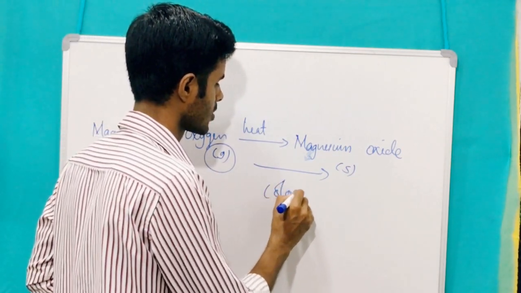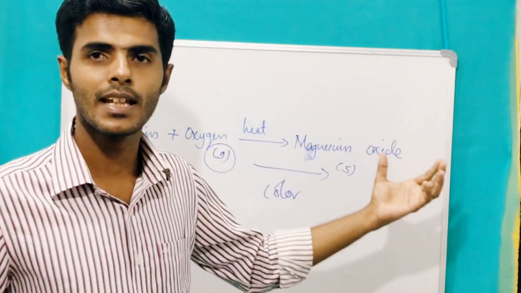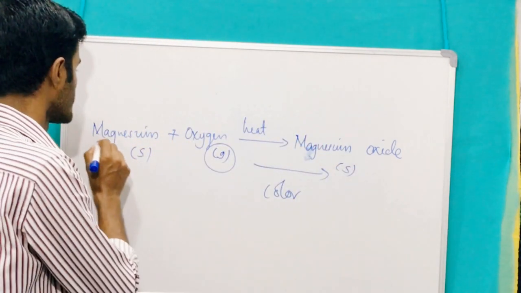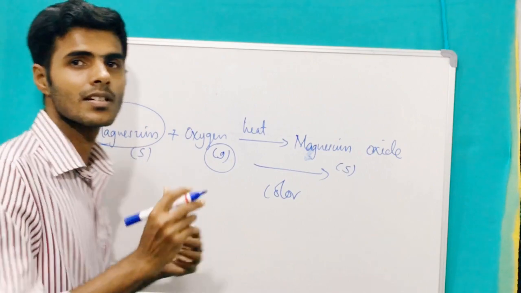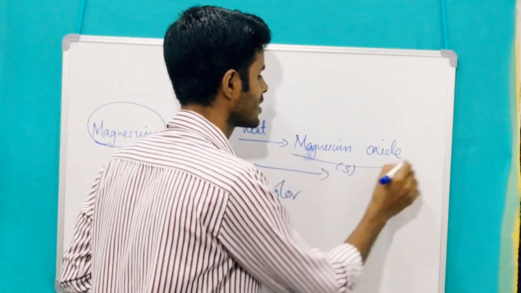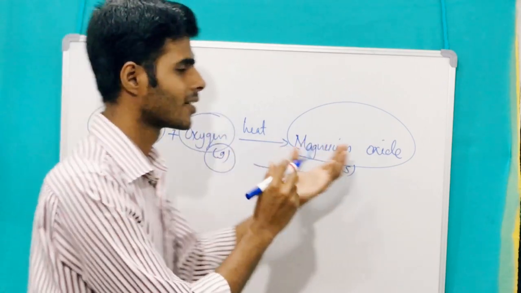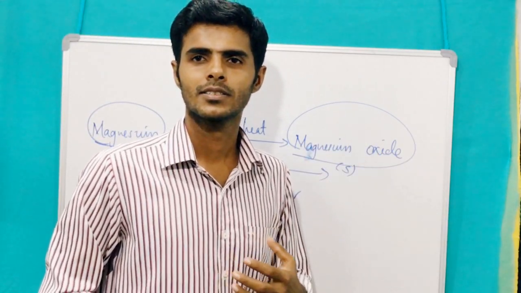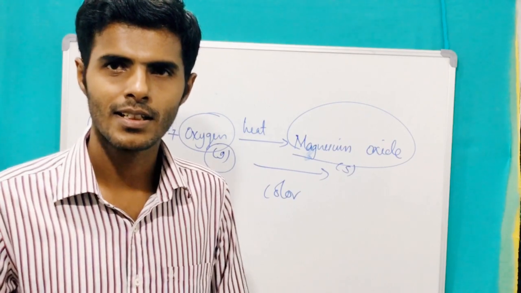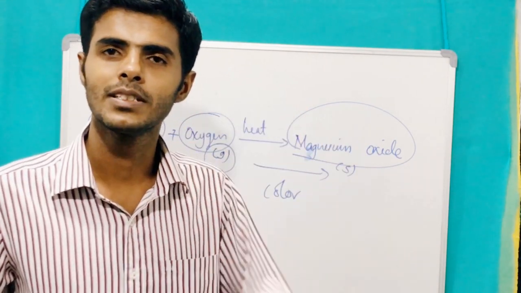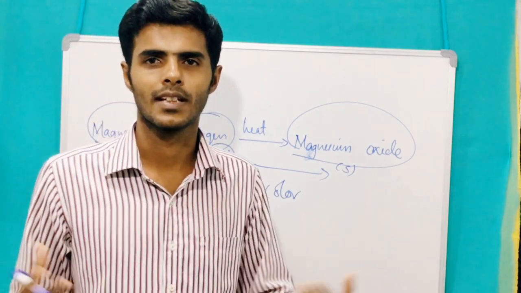Sometimes a change in color also occurs. The properties of the substance have changed. The property of magnesium is not similar to that of magnesium oxide, and the property of oxygen is not similar to that of magnesium oxide. So properties have changed: color has changed, and the state of one of the reactants has changed.